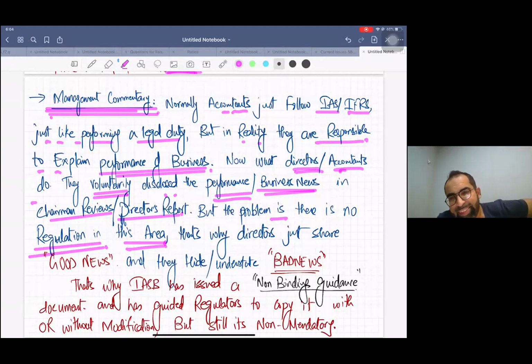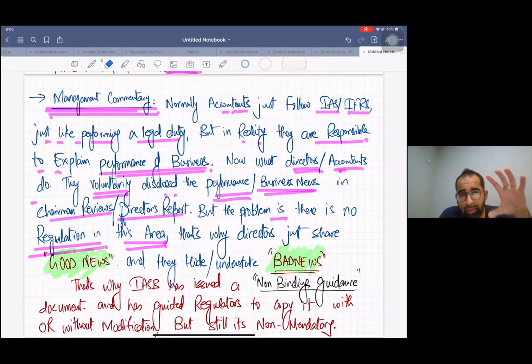So when there is no regulation, sometimes they only communicate the good news and they hide or understate the bad news. Can you see, they hide or understate the bad news.